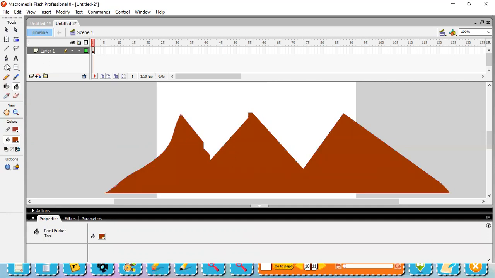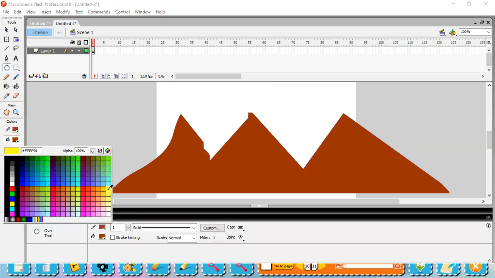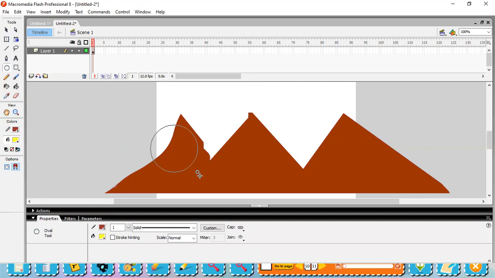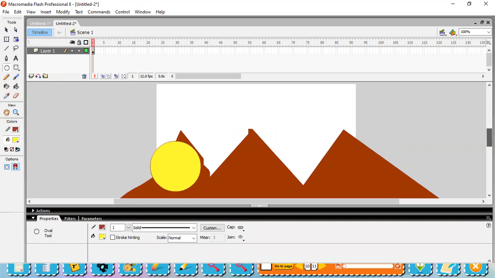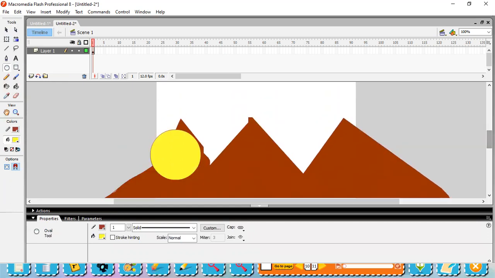Now I want to make a sun and select the color. I would like to use this color for the sun. Okay, so our sun is ready. Two pictures we have drawn, the mountain as well as the sun. Now the thing is, we want to move only the sun and keep the mountain as it is, right? So there will be two different actions. One object will be still and one object will move, like the sun is rising.